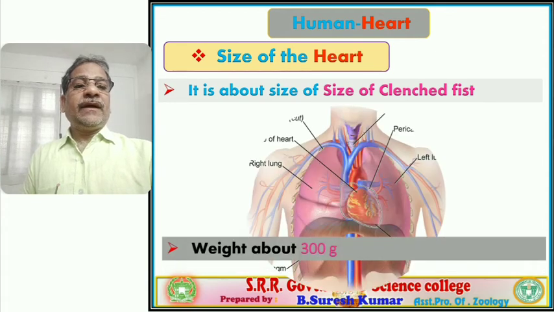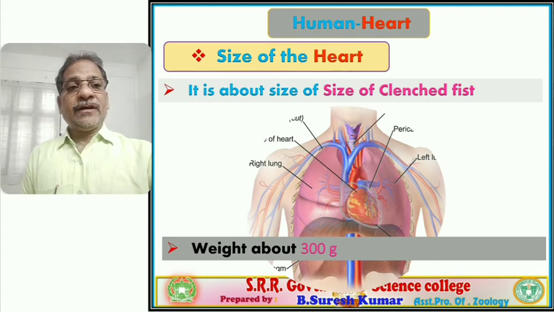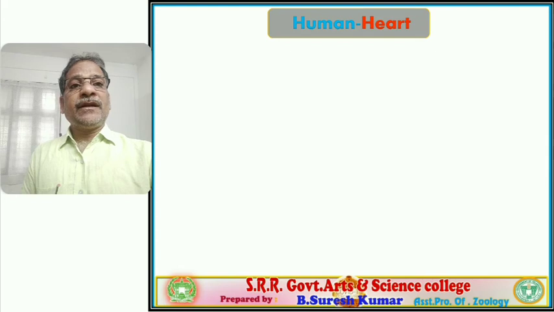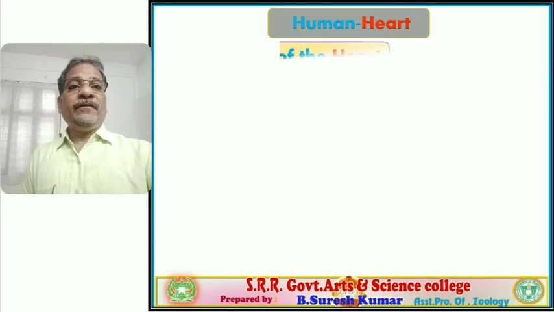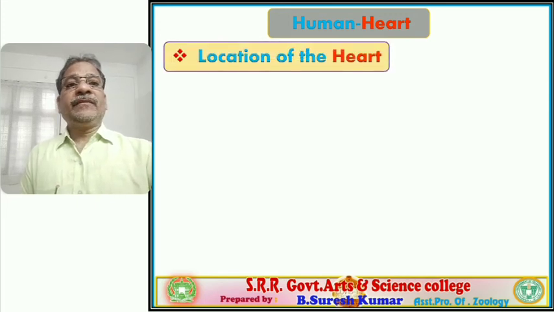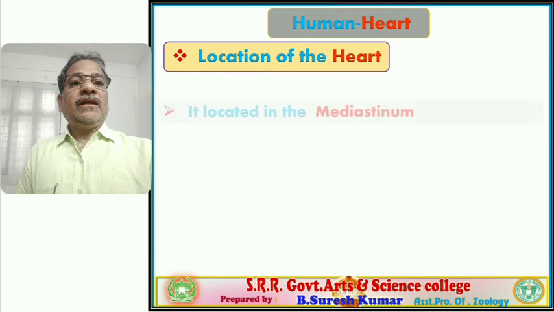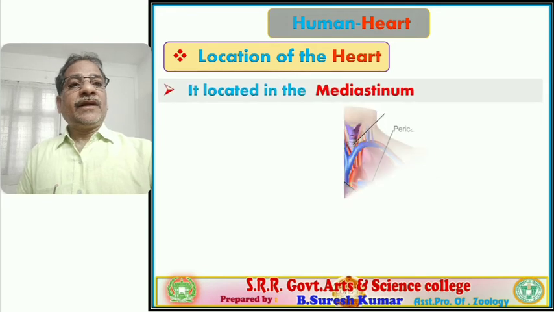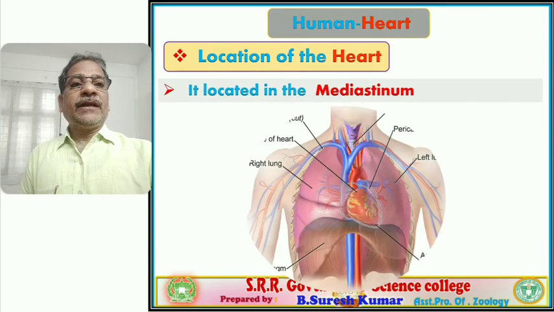Next, the weight is approximately 300 grams. It is about 0.45% of our body weight. Right. The location of the heart in the mediastinum we completed.